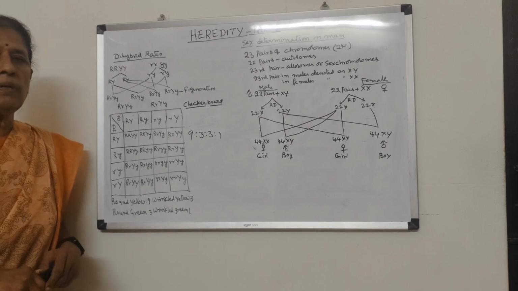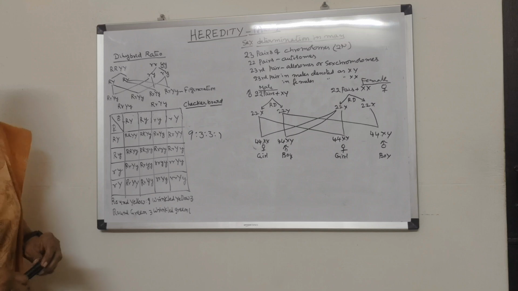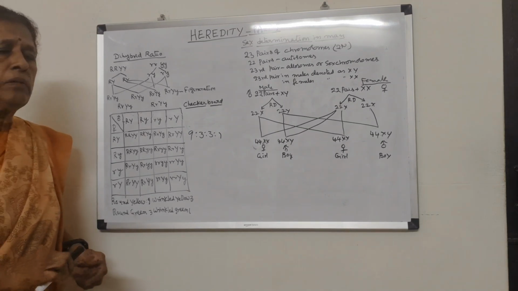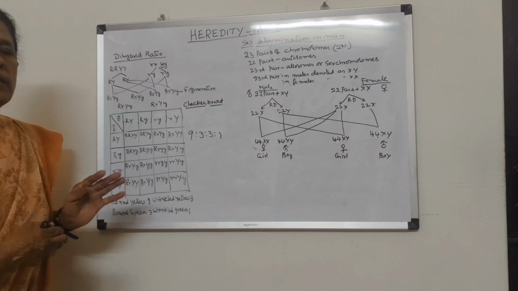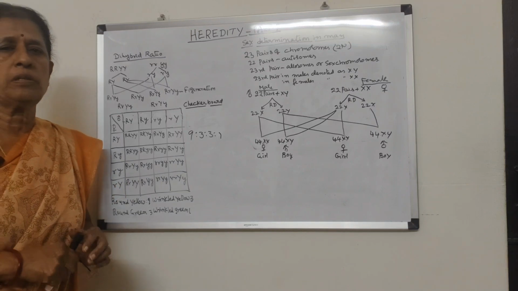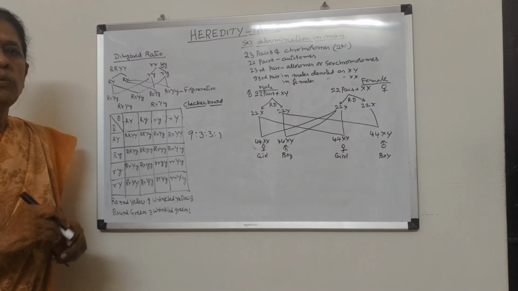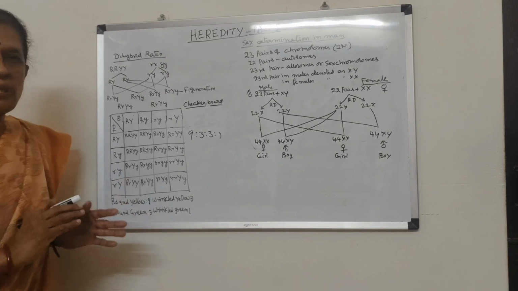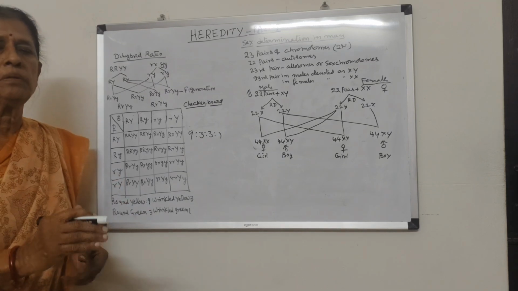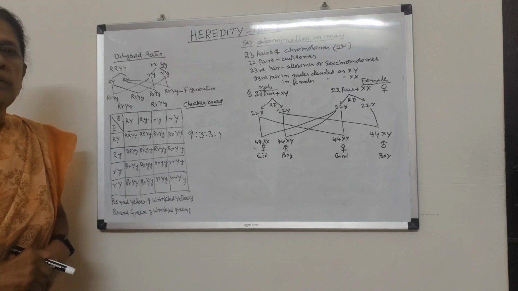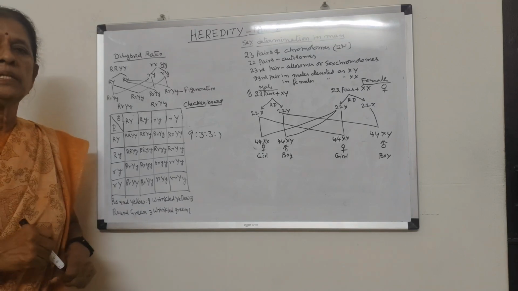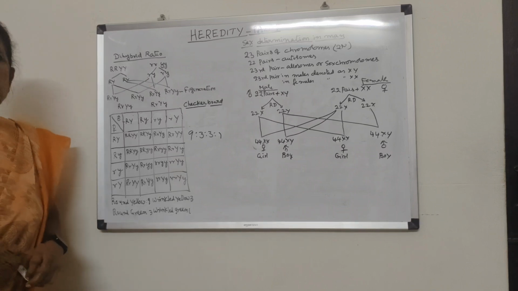So first, he selected one character, that is the color of the seed. He selected pure varieties and crossed them. That means one plant produced yellow color seeds and another plant produced only green color seeds. And in the first generation, the F1 generation, the first filial generation, only yellow color seeds were obtained.